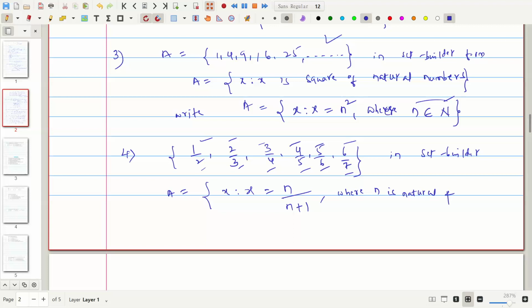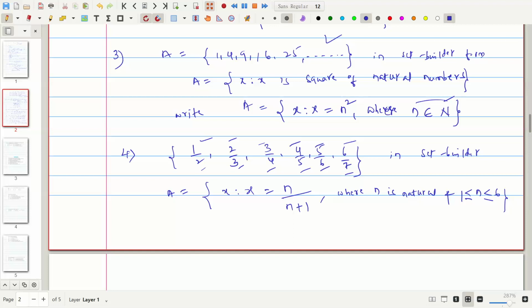And n lies between 1 to 6, which means n is equal to 1 up to n is equal to 6.